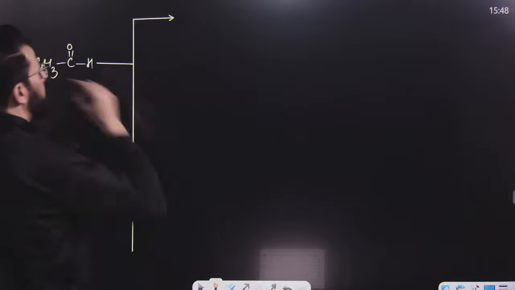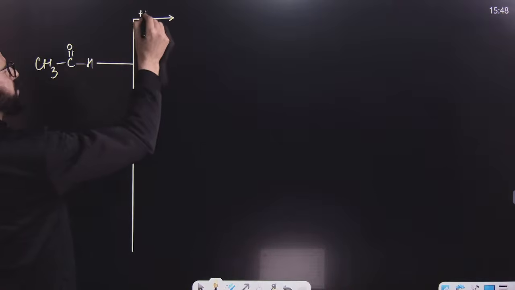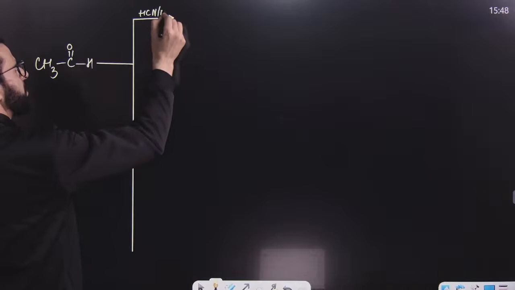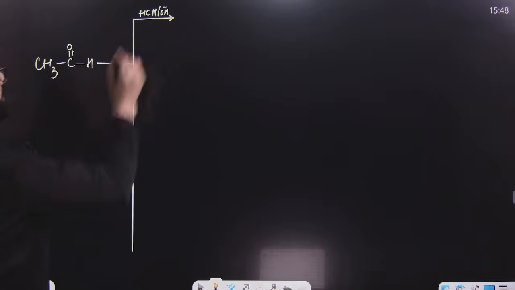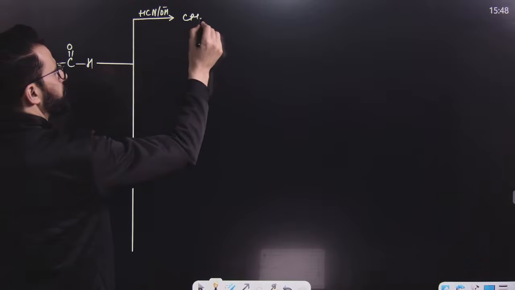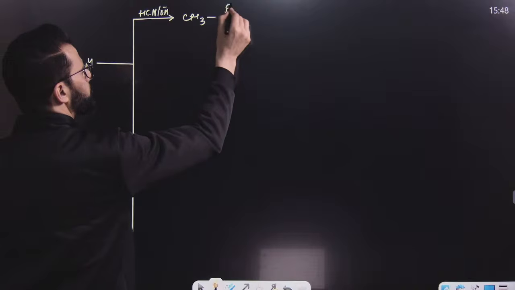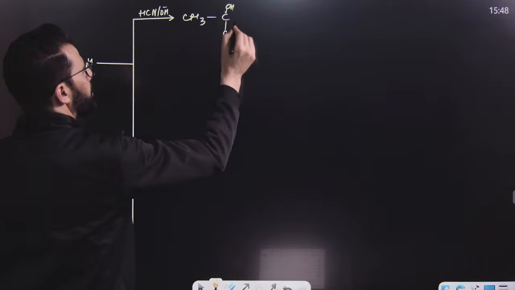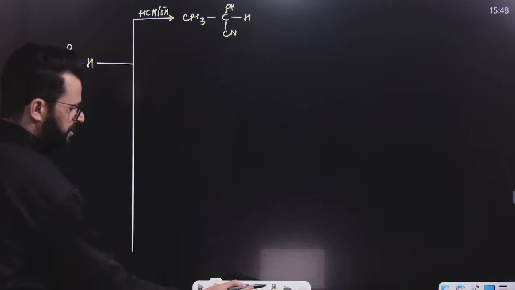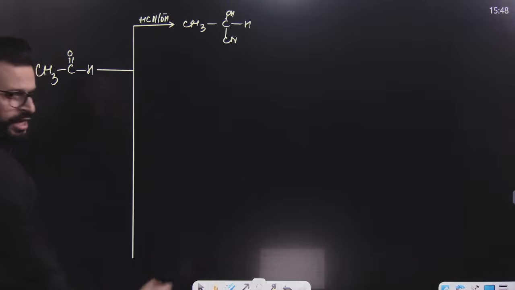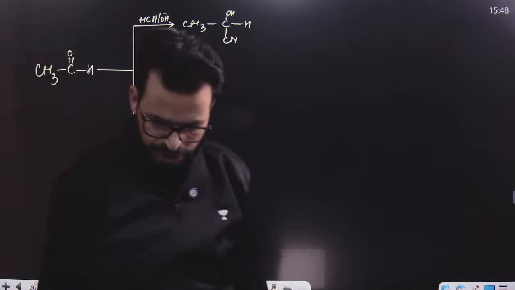First, let us say this is treated with HCN in presence of basic medium. What will happen? It will simply result in the formation of CH3, CHOH, and then CN, I mean it will result in the formation of cyanohydrin.